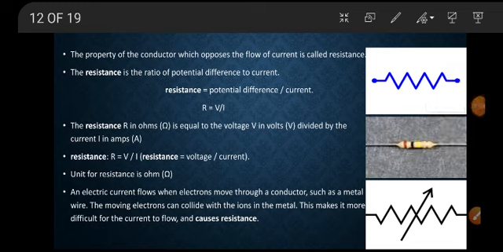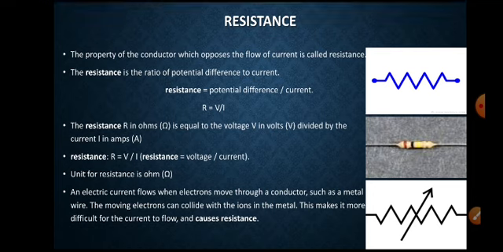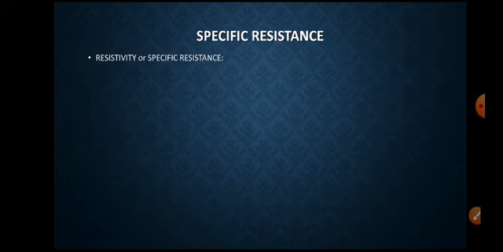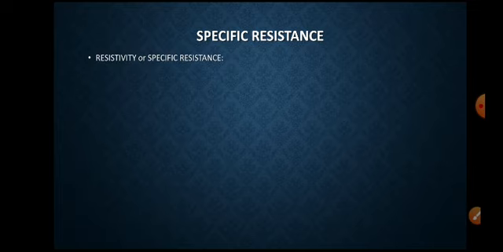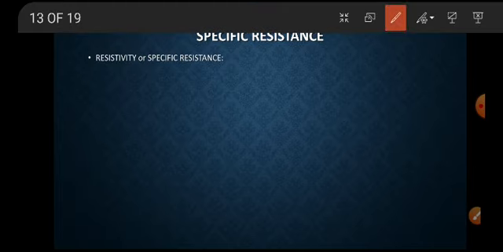The resistance of a conductor is said to be 1 ohm if 1 ampere current flows through the conductor when a potential difference of 1 volt is applied across the ends of the conductor. So you can say that 1 ohm equals 1 volt by 1 ampere.